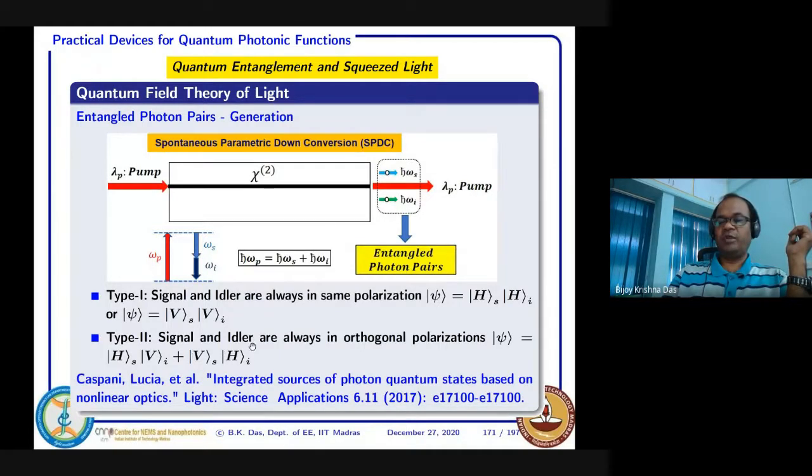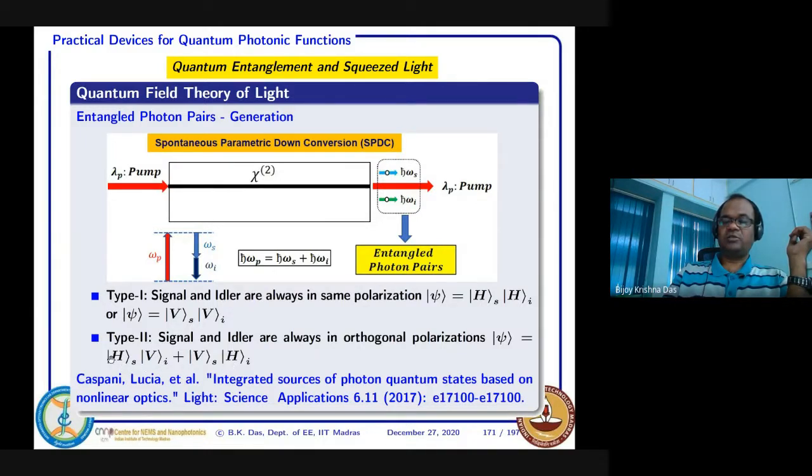So type 2, where signal and idler are orthogonal polarization. In that case, it is very good. You can use polarization entangled, two basis eigenstates, we would say: horizontal, vertical and vertical, horizontal.